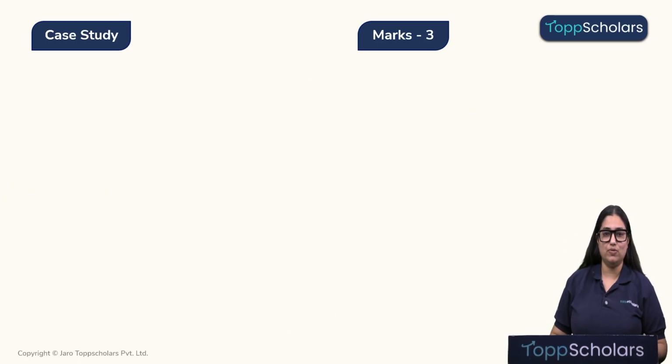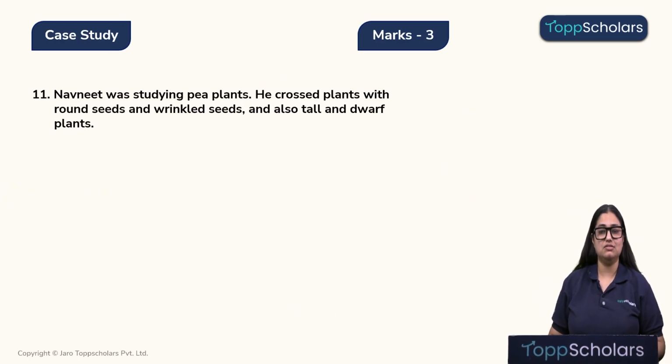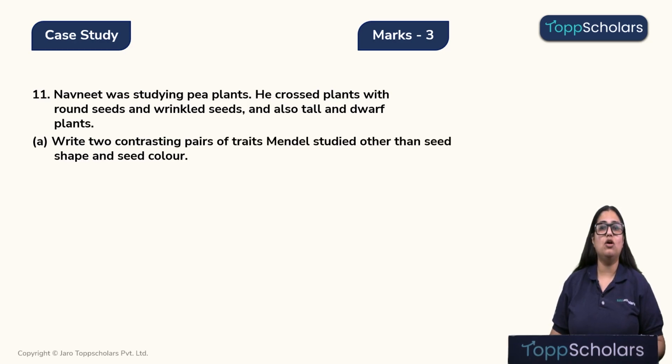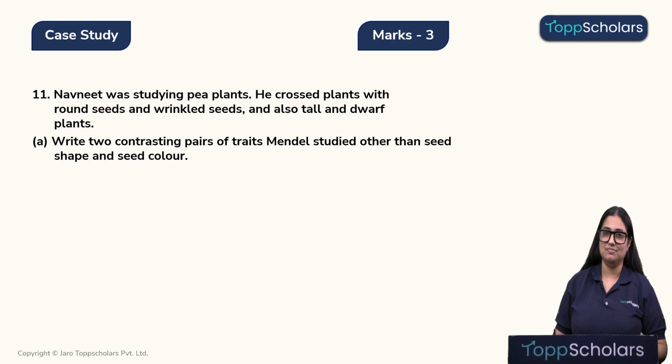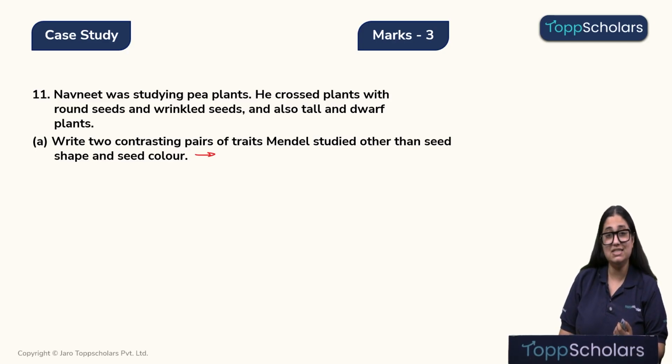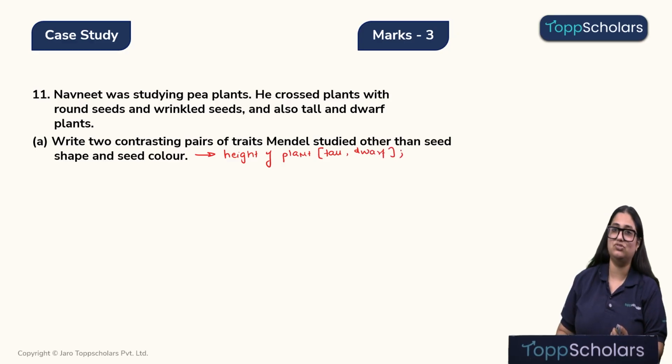Alright, now let's look at this question. Navneet was studying pea plants. He crossed plants with round seed and wrinkled seeds, and also tall and dwarf plants. Two contrasting pairs of traits Mendel studied other than the seed shape and seed color. So let's answer this first. Along with the seed shape and seed color, he also studied the height of the plant. That is, he used tall plants, which is a dominant trait, and dwarf plants, which is the recessive trait.